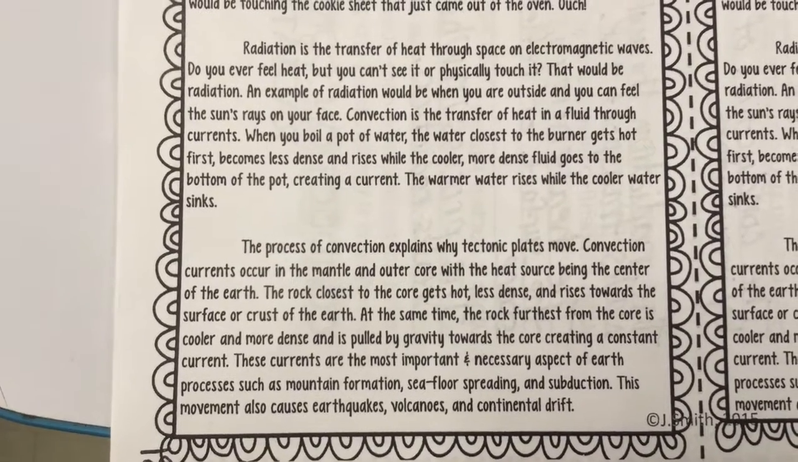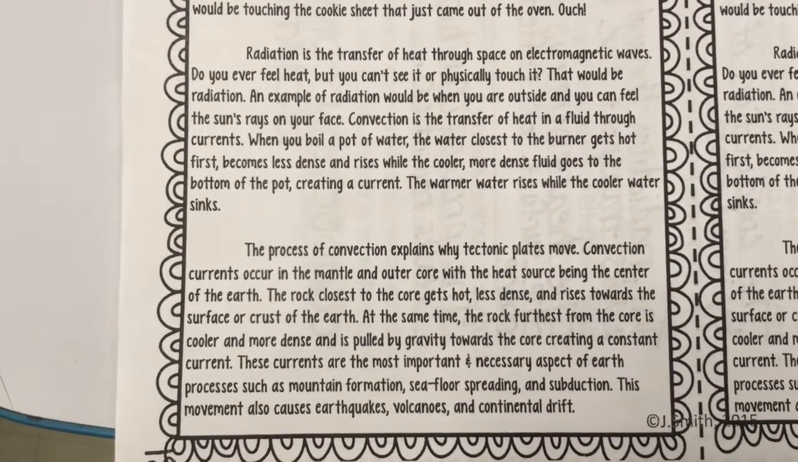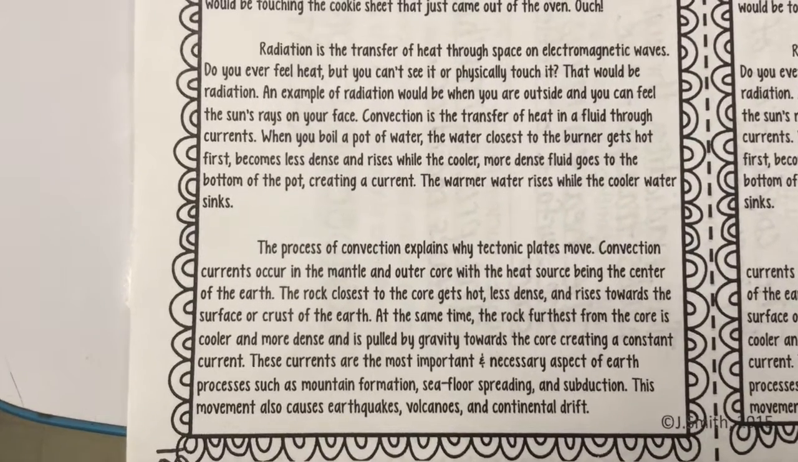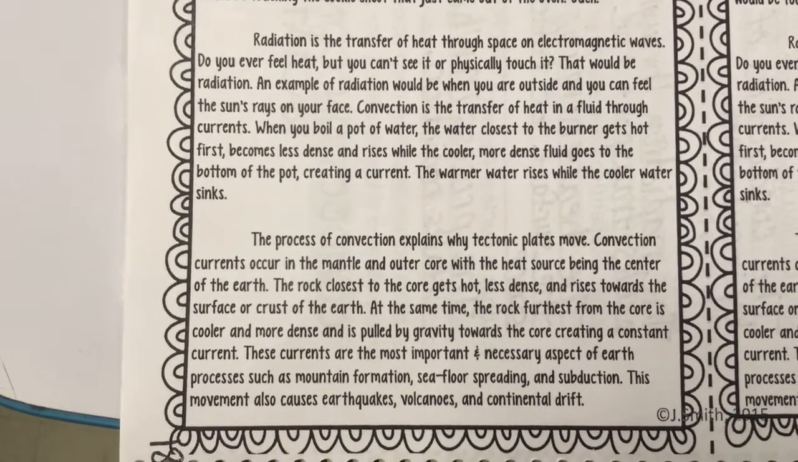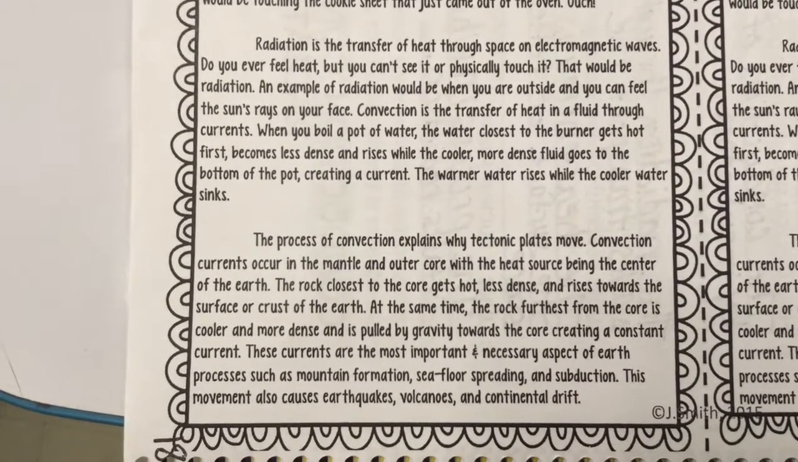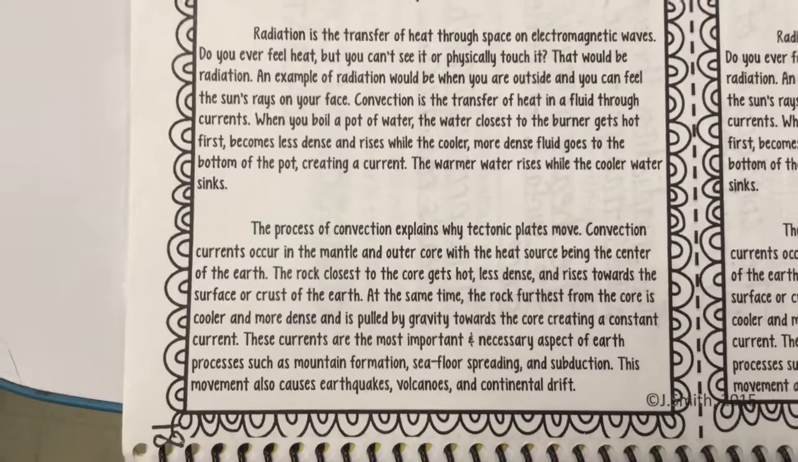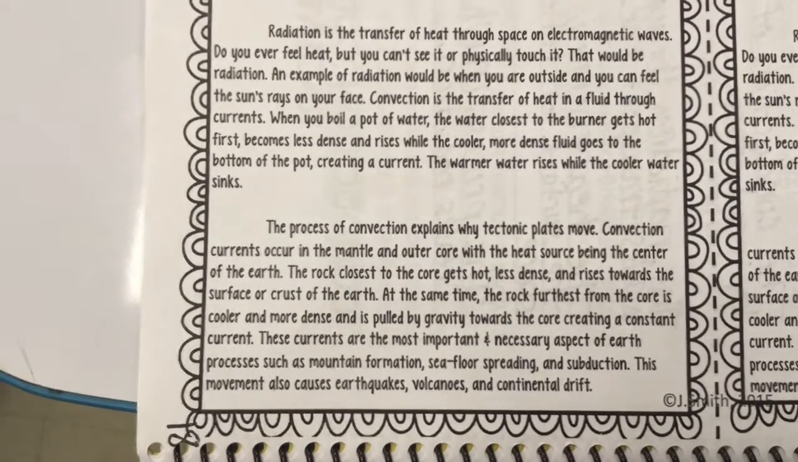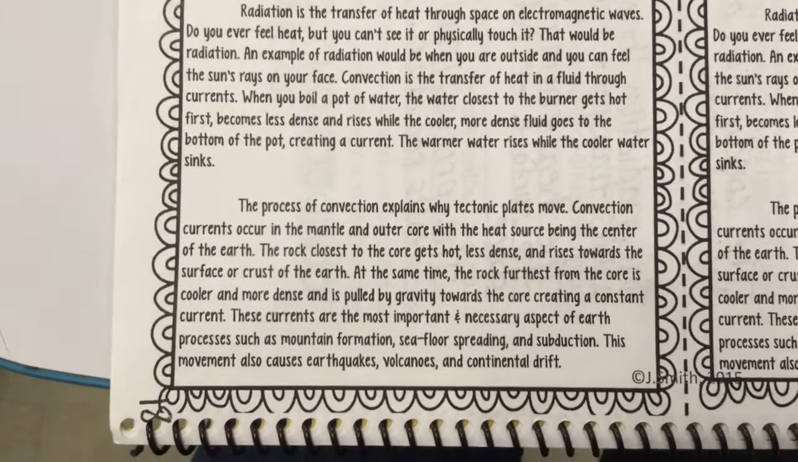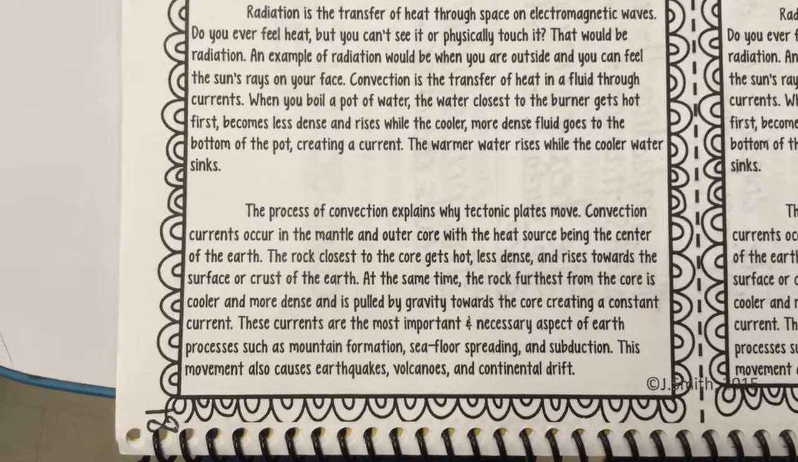rays on your face. Convection is the transfer of heat in a fluid through currents. When you boil a pot of water, the water closest to the burner gets hot first, becomes less dense, and rises, while the cooler, more dense fluid goes to the bottom of the pot, creating a current. The warmer water rises while the cooler water sinks.